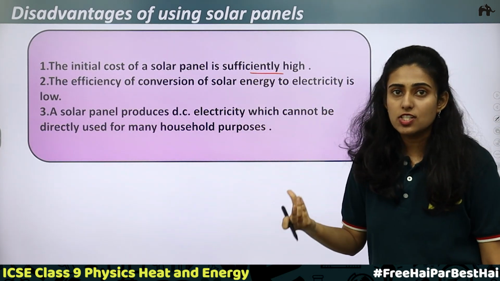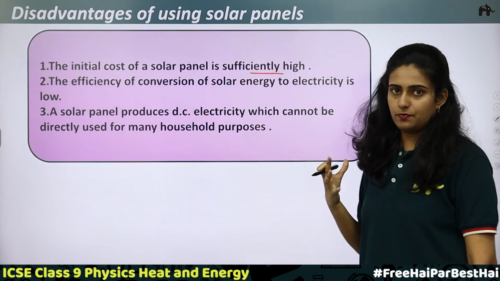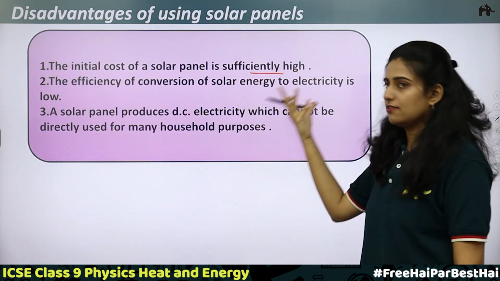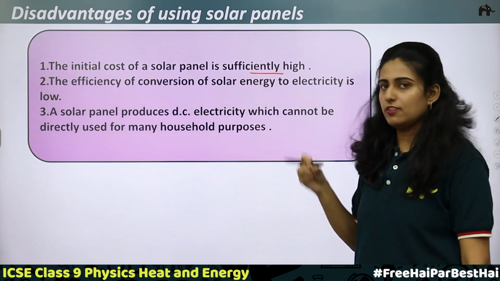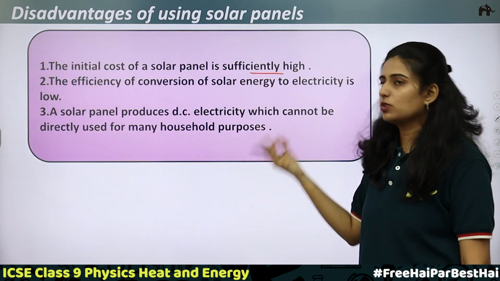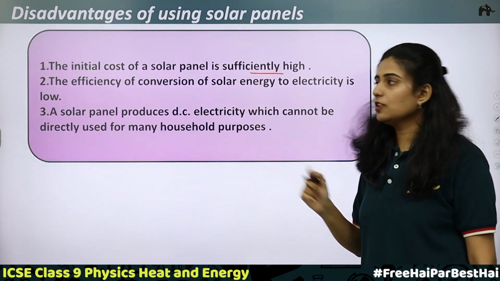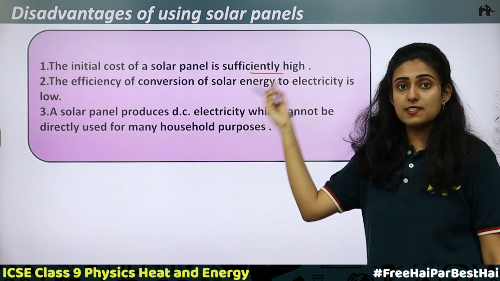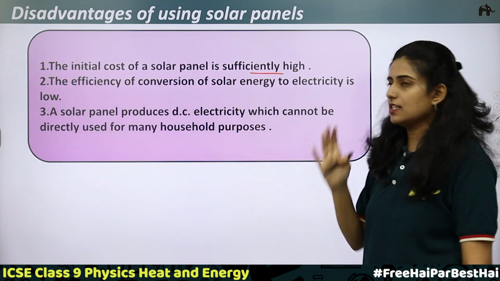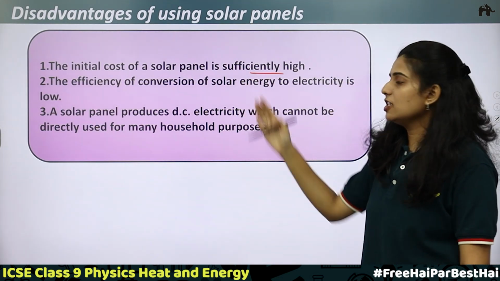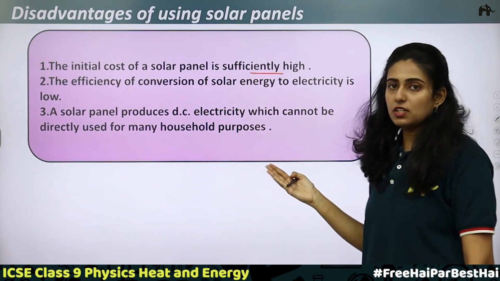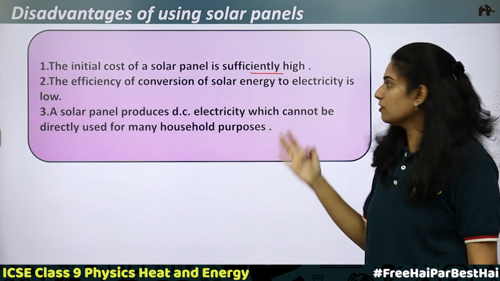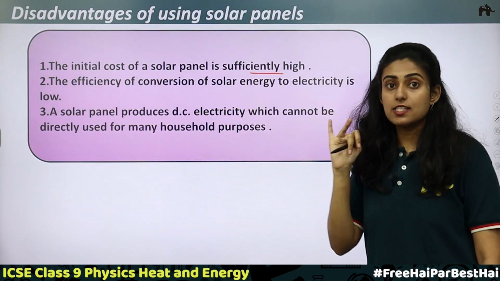So what is efficiency? How effective is it? When you use a device, we check its efficiency: how much is the outcome? Here, in the case of a solar panel, its purpose is to convert solar energy to electrical energy. Its efficiency is very low compared to other devices for this conversion to happen. So this is the second disadvantage.